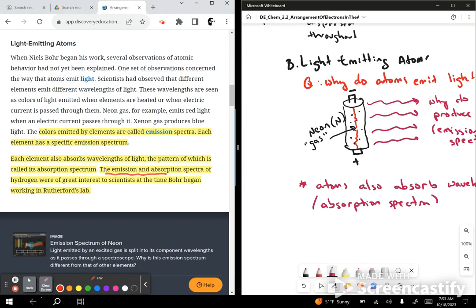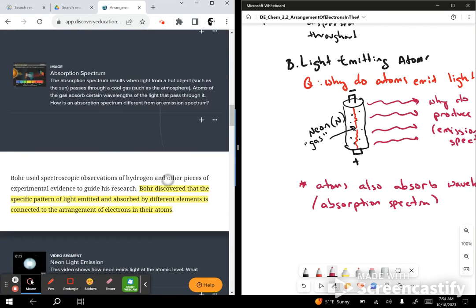The emission and absorption spectra of hydrogen were of great interest to scientists at the time that Bohr began to work at Rutherford's lab. All right, so we just talked about neon, but historically, people were interested in the simplest element, that being hydrogen. And how does this all work, right? Okay, so let's clear the screen and keep on moving.